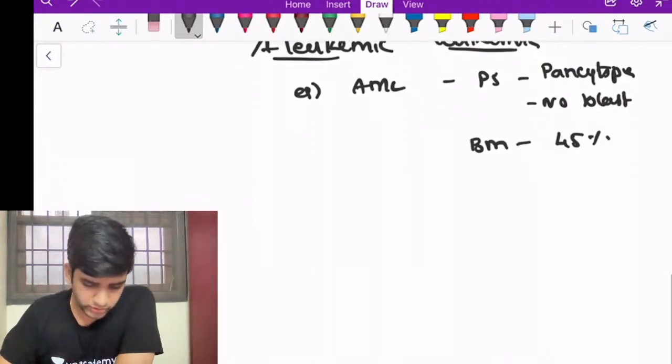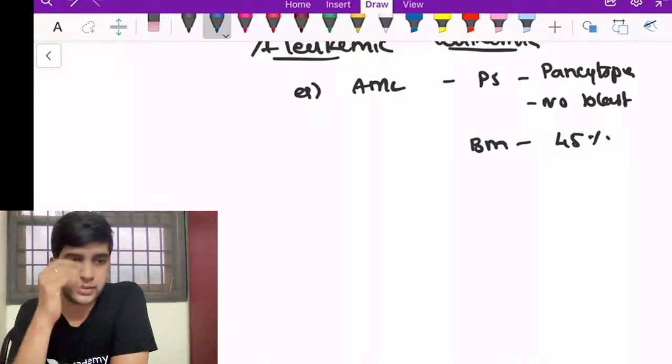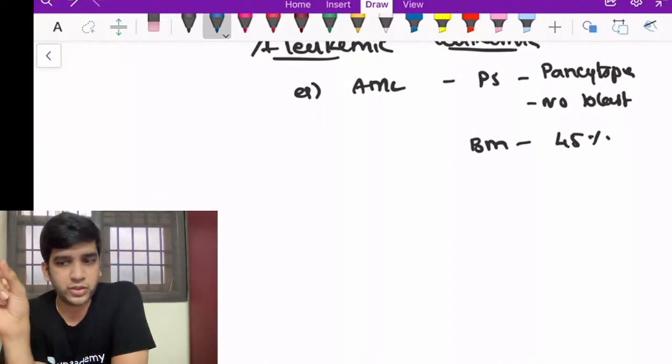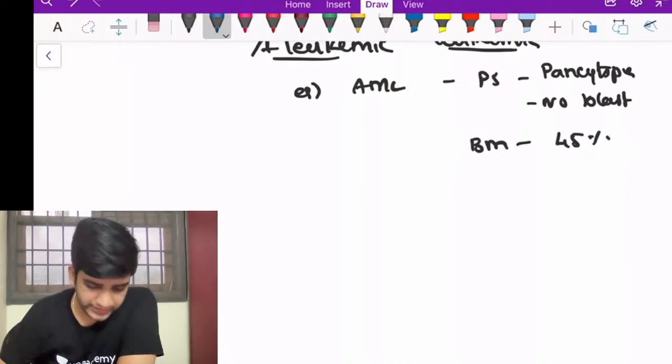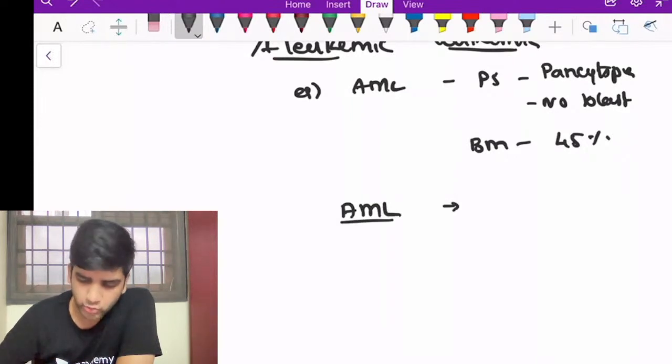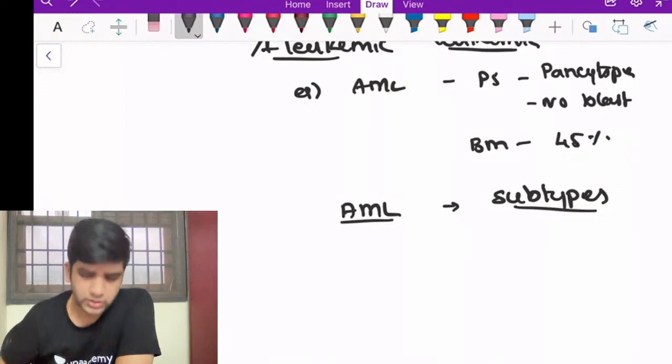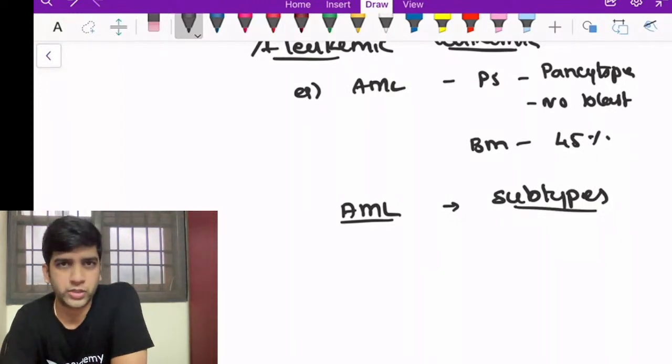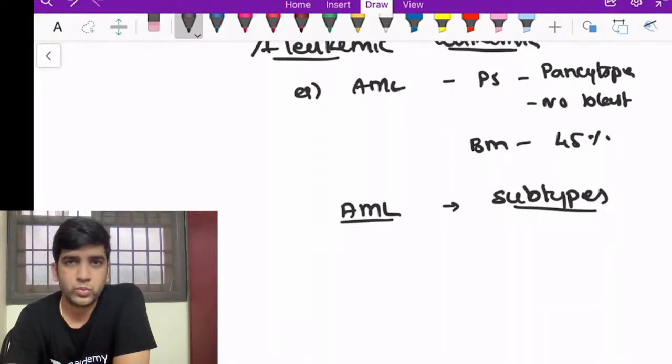So now we know a little bit about the basics of leukemia. First, we'll look at AML, and also we'll look at ALL subsequently, fine. So we take acute myeloid leukemia. What are the subtypes you know in acute myeloid leukemia? I'm sure you must have known many subtypes in acute myeloid leukemia, right? You must have heard about AML M0 till AML M7, right? What does AML M7 stand for?